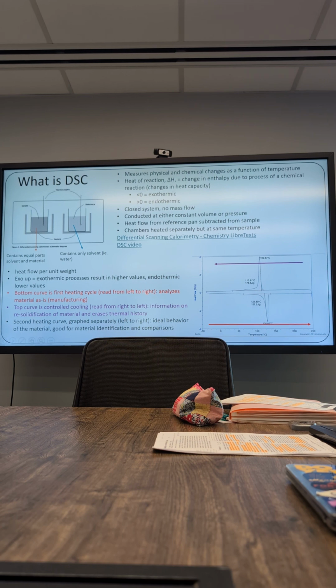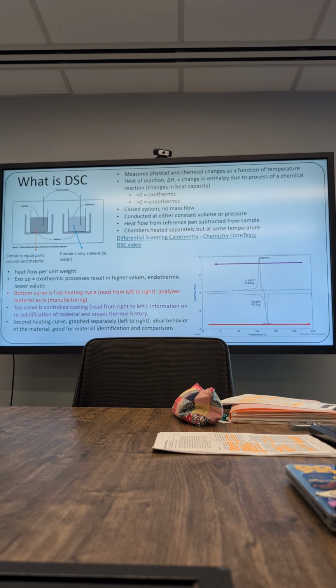Yes, this is because this information and that information are pulled from two different things. This one was pulled from polymers research, which is probably why they're doing exo up. This is more of a general sense for me, just enthalpy thermodynamics, less than 0, general thermo. This is in actual relation to this graph.